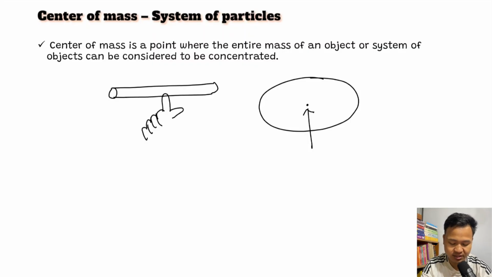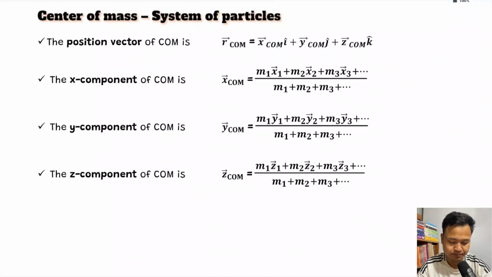Okay, let's see the center of mass for a system of particles. You have a general formula. The position of the center of mass will be given by x com i cap plus y com j cap plus z com k cap, as it's 3D space. So the center of mass position is x comma y comma z.